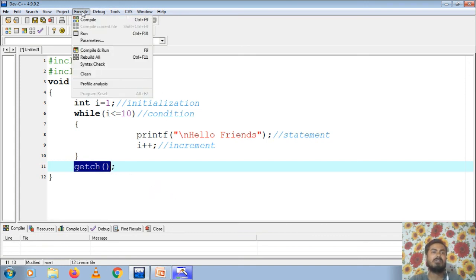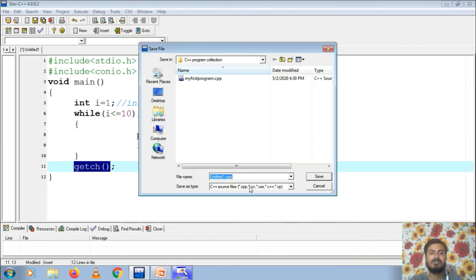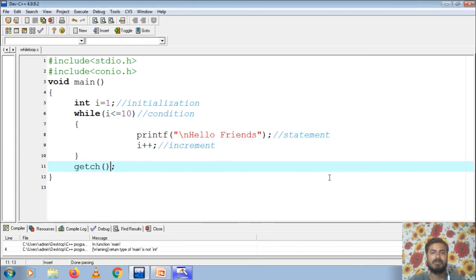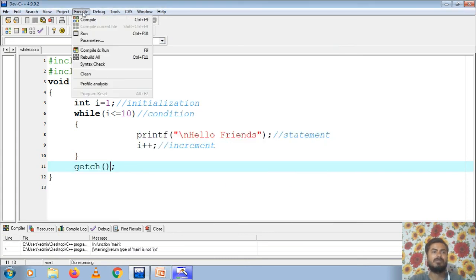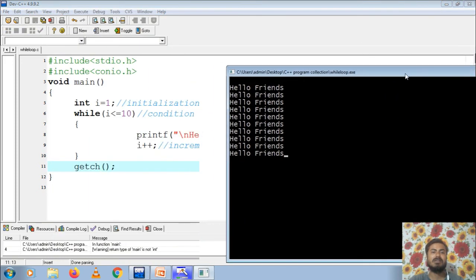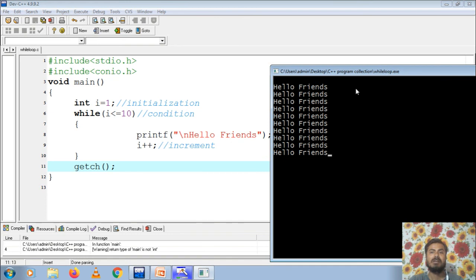Now let us try to execute this program. Let us save it as while loop. Okay, the program has compiled successfully. Now let us run it. Okay friends, here you can see the hello friends statement is printed 10 times. We can count also: 1 2 3 4 5 6 7 8 9 10. So hello friends is printed 10 times.